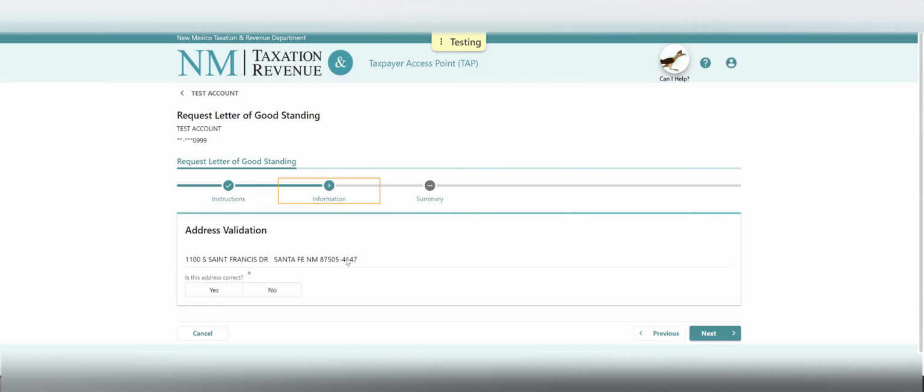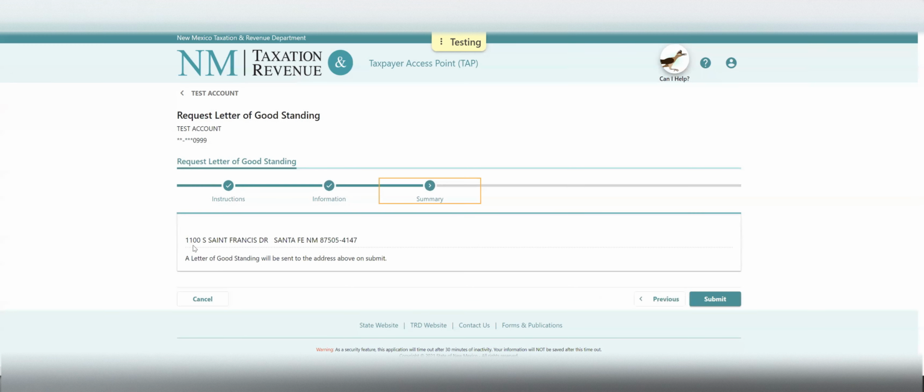Here, you're going to validate your address. If the address that's on your account already is not the address that the letter should be delivered to, you can select No and then click the link here, and it's going to send you to update your address. If you do need to update your address, you'll need to start this process over again after that's complete. But if the address is correct, select Yes and move on to the next step.